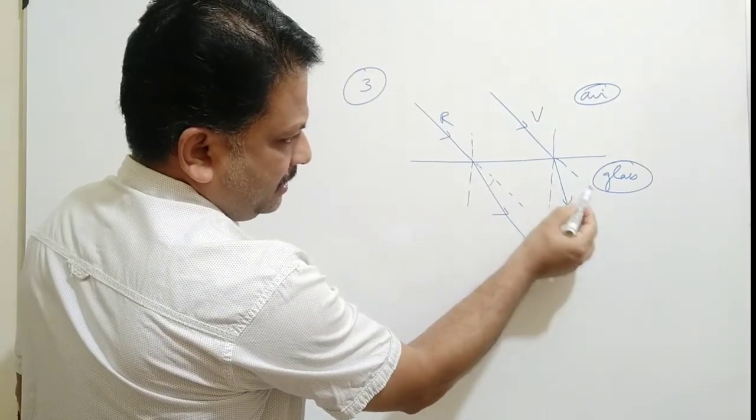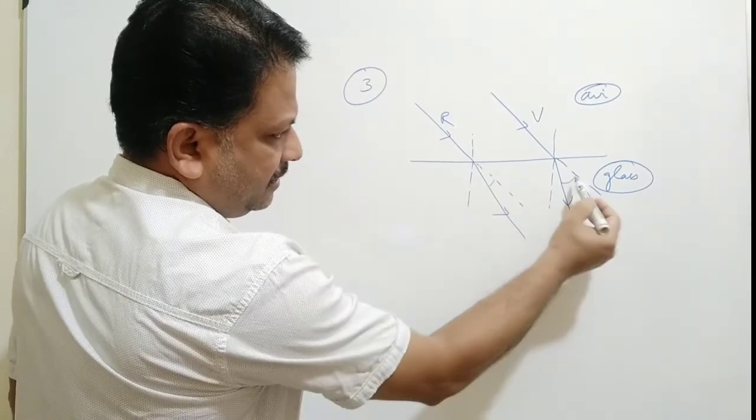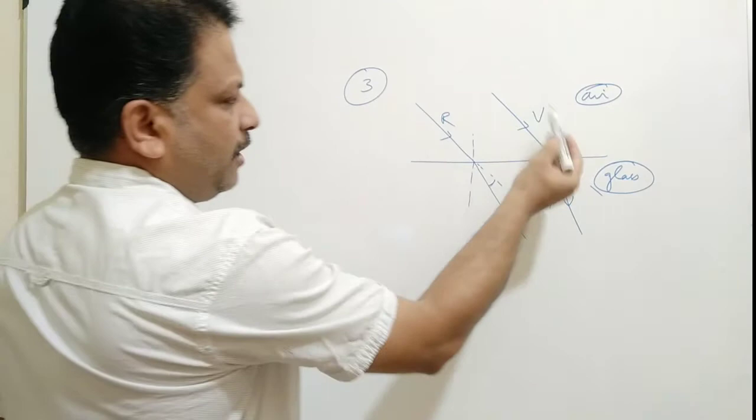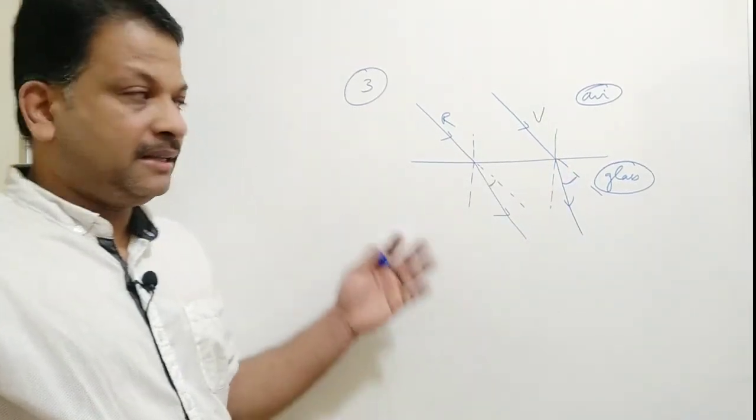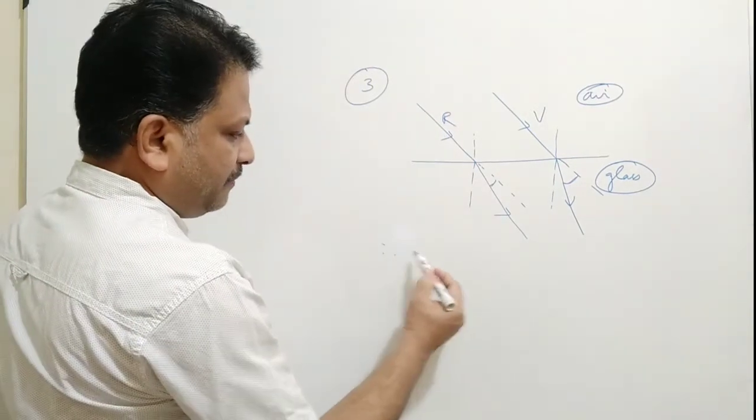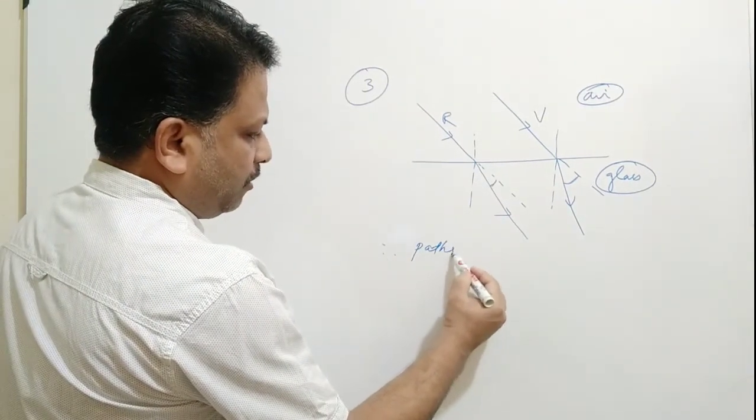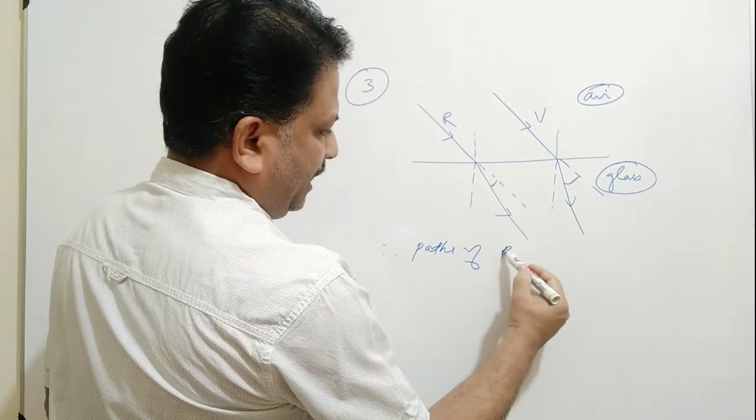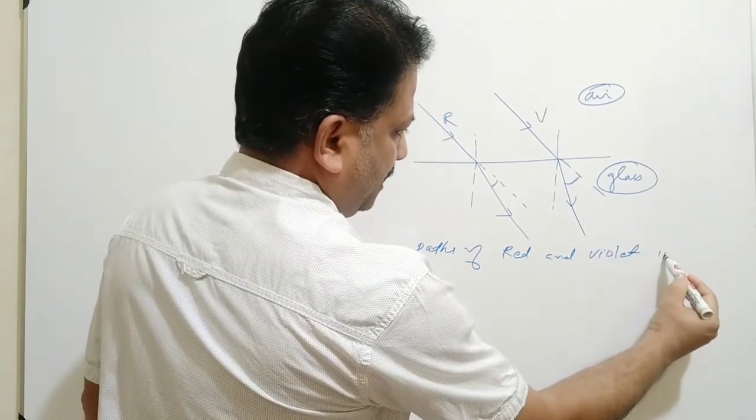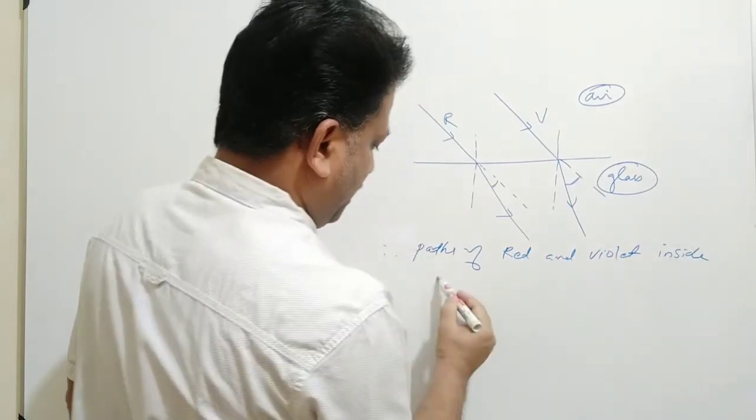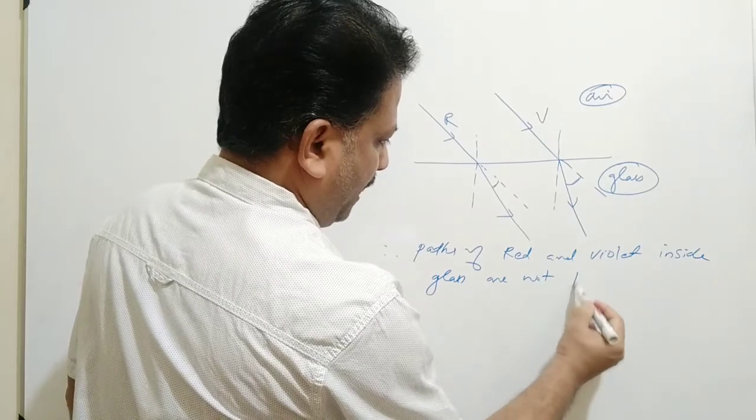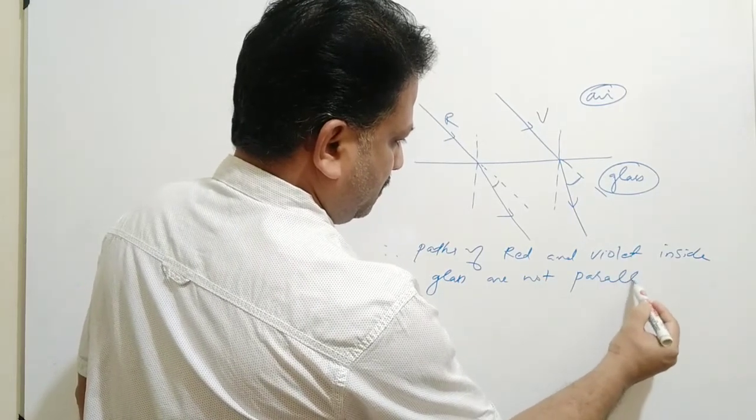So the extent of deviation for different light rays, you can see the extent of deviation in this case and in this case, this is larger, right? This is the angle of deviation. So the extent of deviation for red and violet will be different. So the path of these two rays will never be parallel. So we can write, paths of red and violet inside glass are not parallel.